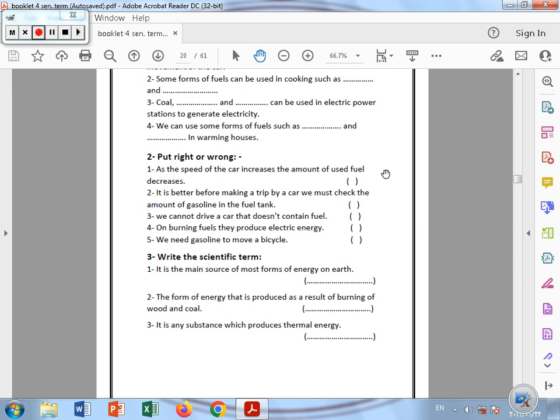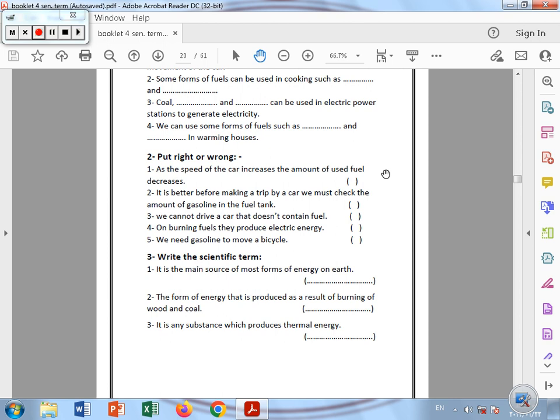Number 2, before making a trip by car, we must check the amount of gasoline inside the fuel tank. Excellent, that's right, because having enough fuel inside the tank will make our trip safe and better. Number 3, we cannot drive a car that doesn't contain fuel. Excellent, that's right, because it's a negative sentence.